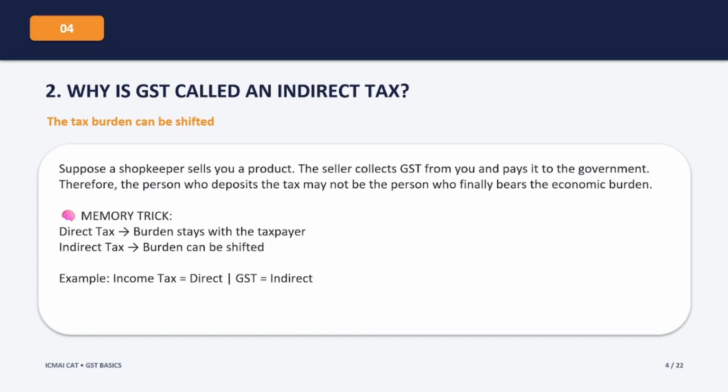Now let's compare this with direct tax. In a direct tax, the burden generally stays with the person on whom the tax is imposed. For example, income tax is a direct tax. So here's our memory trick. Direct taxes, burden stays with the taxpayer. Indirect taxes, burden can be shifted. The easiest examples are income tax, a direct tax, and GST, an indirect tax. Remember this difference, because an MCQ can easily ask you to identify whether a particular tax is direct or indirect.